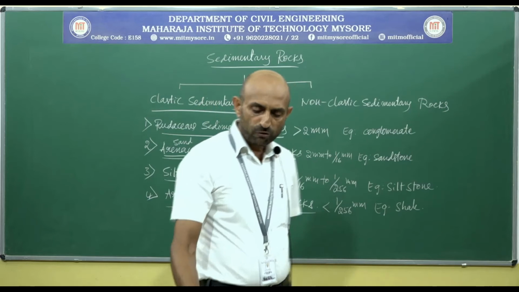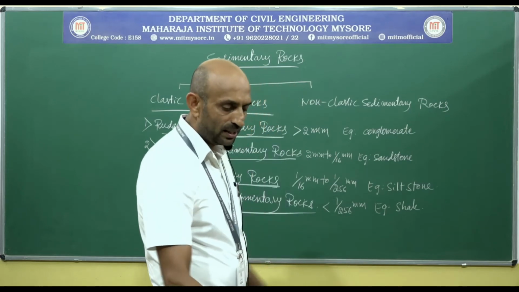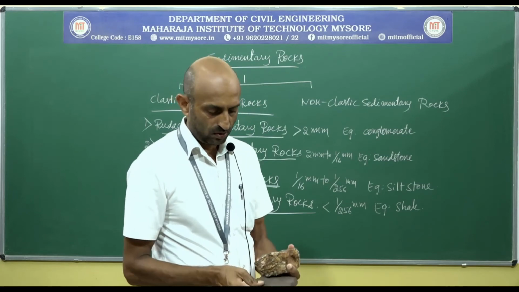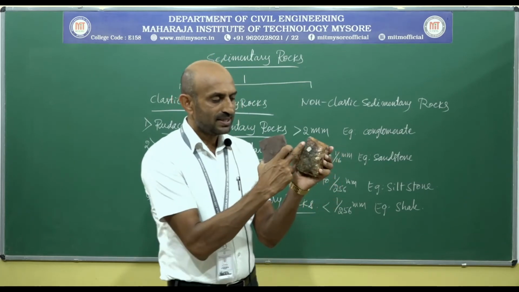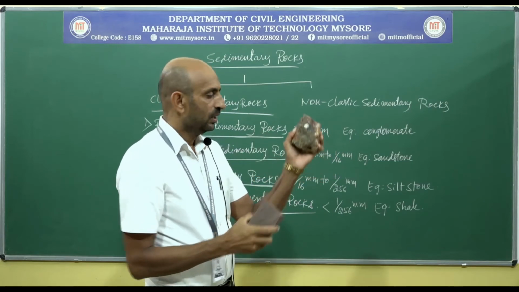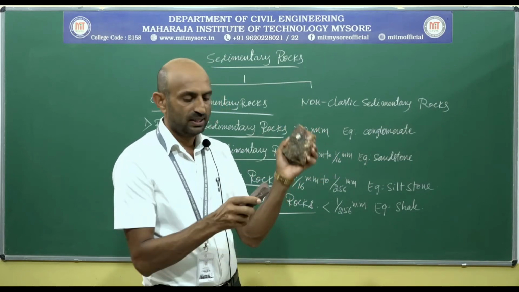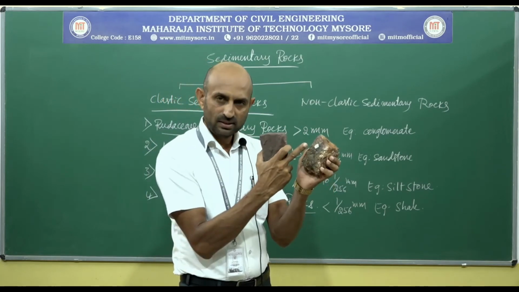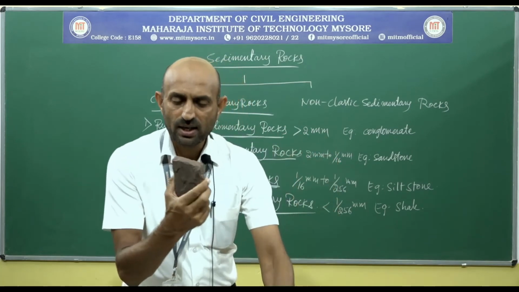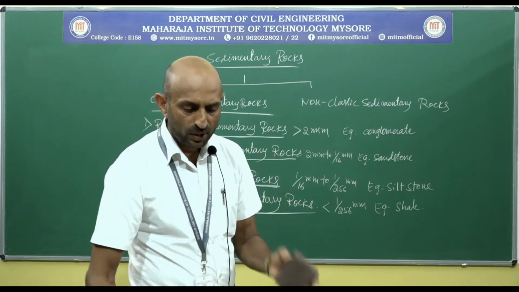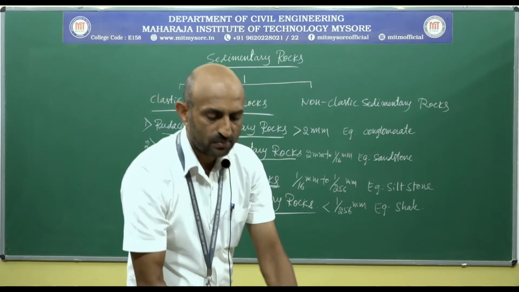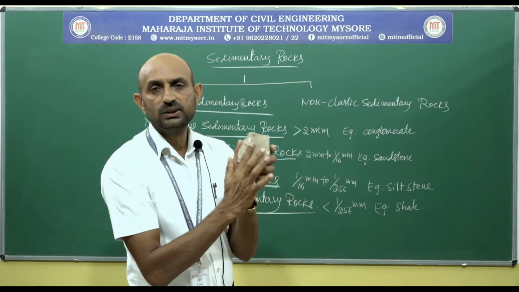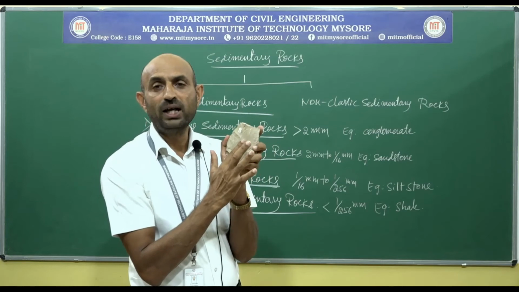Here only 4 kinds under clastic sedimentary rocks. You see, grain size is bigger. Rudaceous, conglomerate, first one. The second one, sandstone, lesser than the rudites. Here, arenaceous. When we come to the shale, the shale denotes very fine grained.